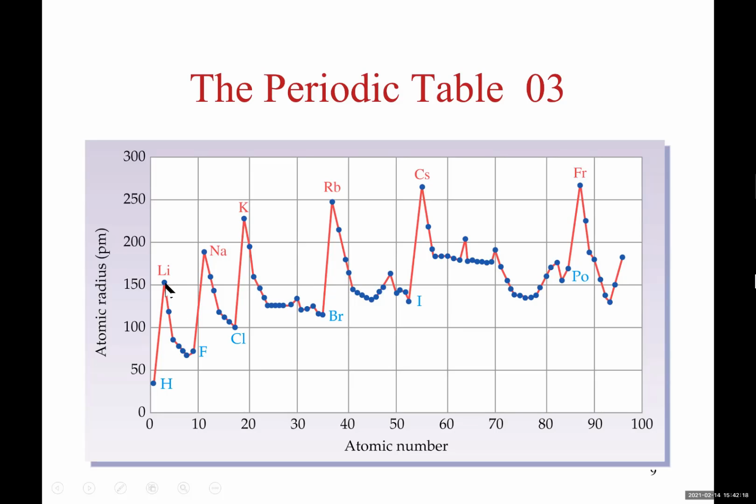This is the size of lithium, which is on second period. And the size of the atom is 150 picometer. And as I move to the right, I get to fluorine. The size of the fluorine is around, let's say 65, 70 picometer.